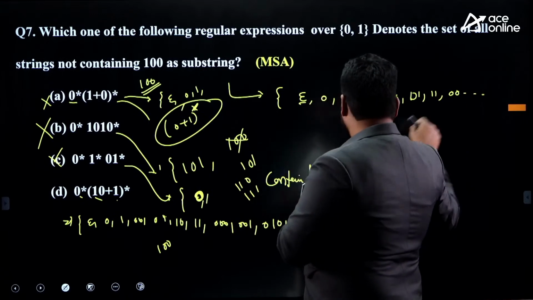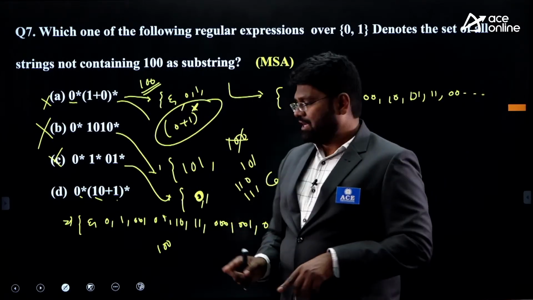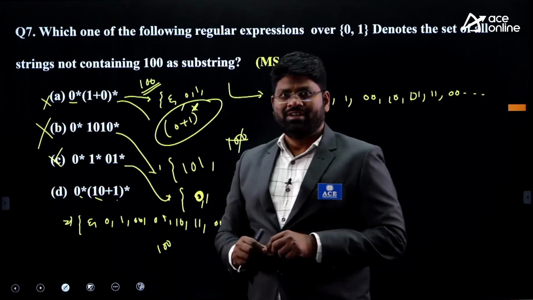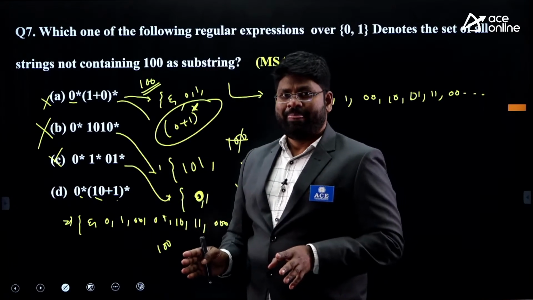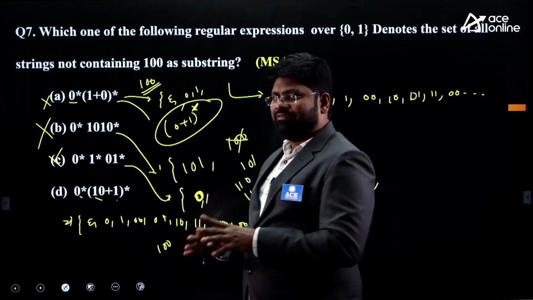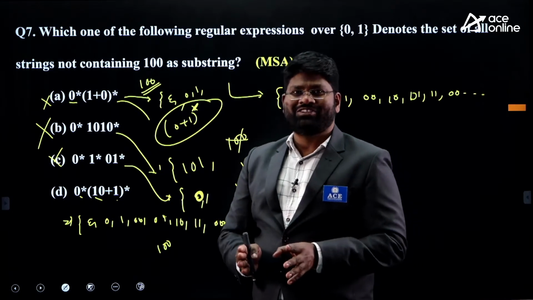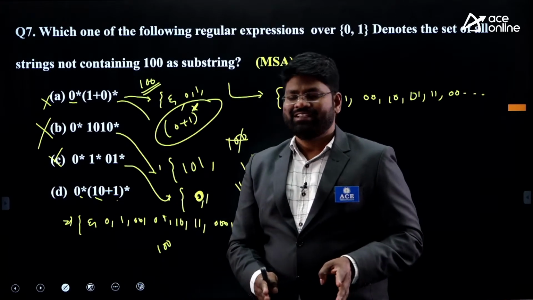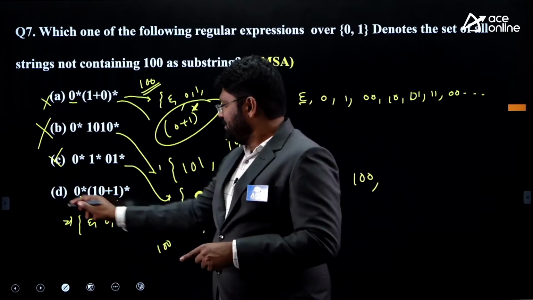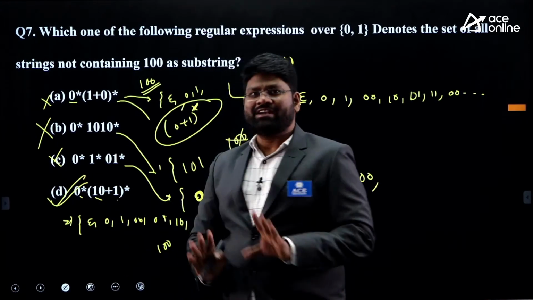Whatever I verified up to length 3, all of them I can produce. I cannot produce 1, 0, 0, but the rest of them I can produce. So 90% of the time, if you do the verification up to length 3, you can exactly find out what the answer is. So as per this analysis, D is the correct answer.